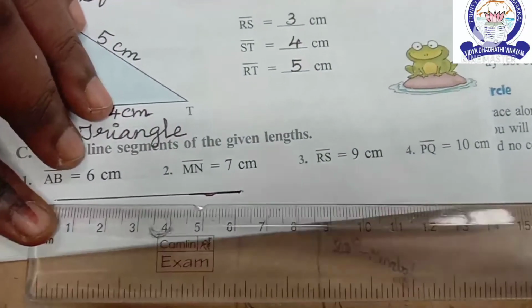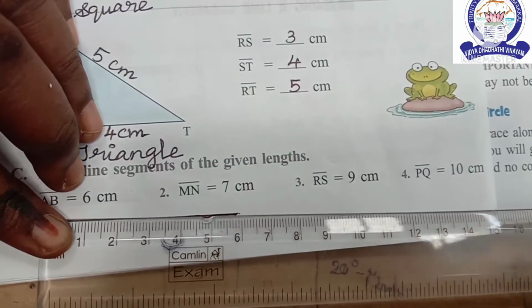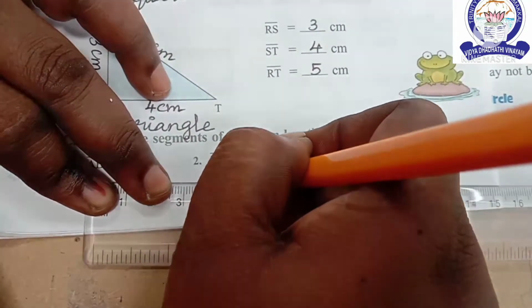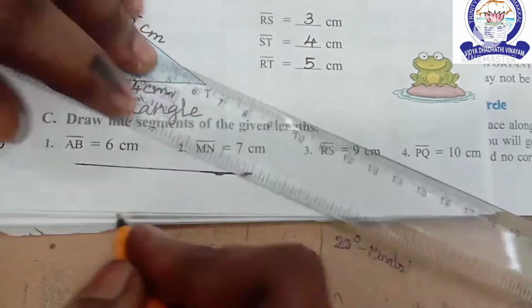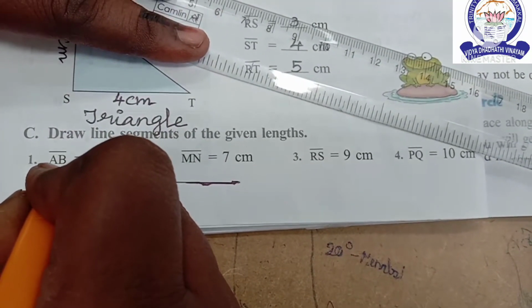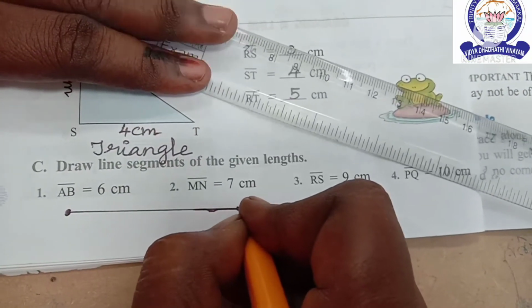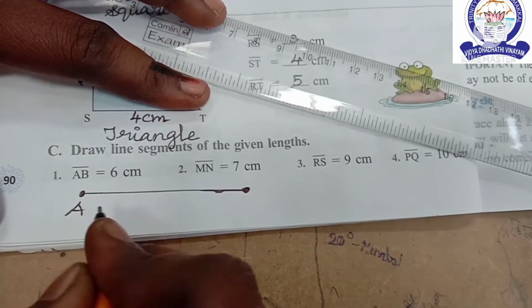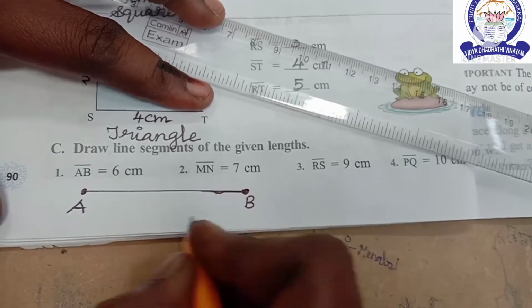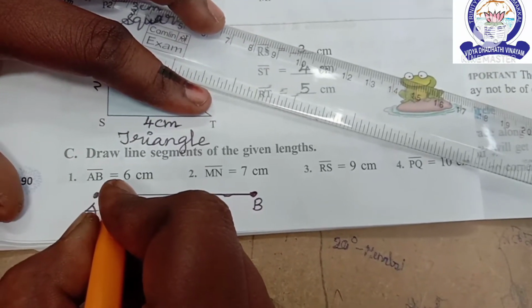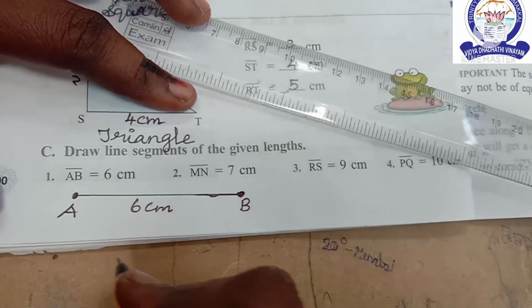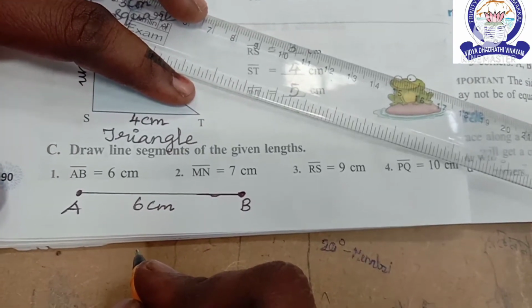The finishing point is you stop with 6. You put dot in both sides. Measure the name A, B. How much length? 6 centimeter. Okay, children.